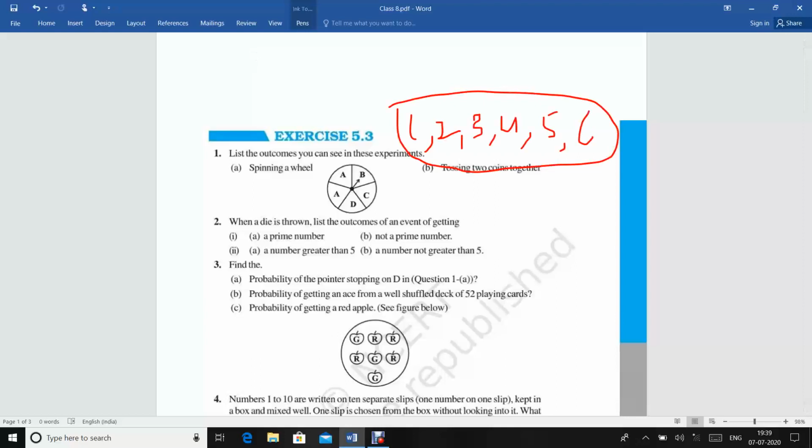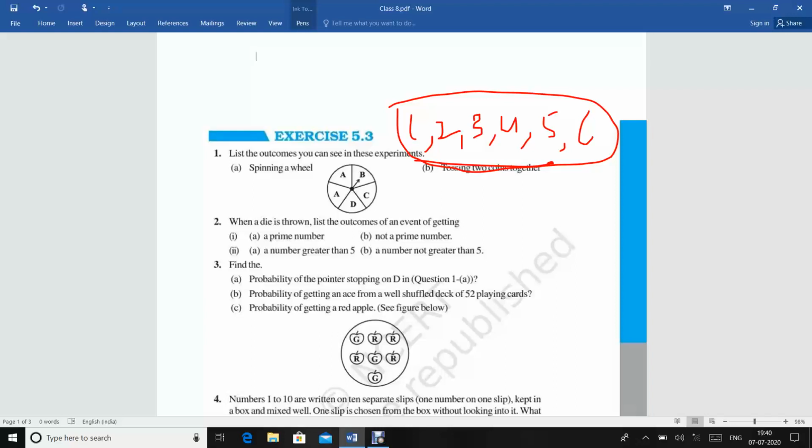Now, equally likely outcomes. The outcomes of a sample space are called equally likely if all of them have the same chances of occurrence. Suppose we toss a coin, so there are two possible outcomes called head and tail. Either head will come or tail will come, and both have the same chances of occurrence. Throwing a die has 6 possible outcomes and all have the same chances of occurrence. So these are equally likely outcomes.